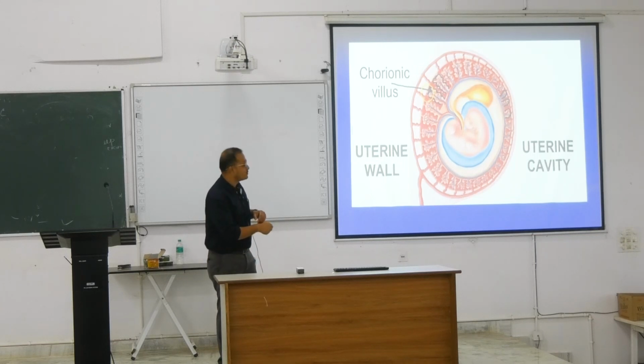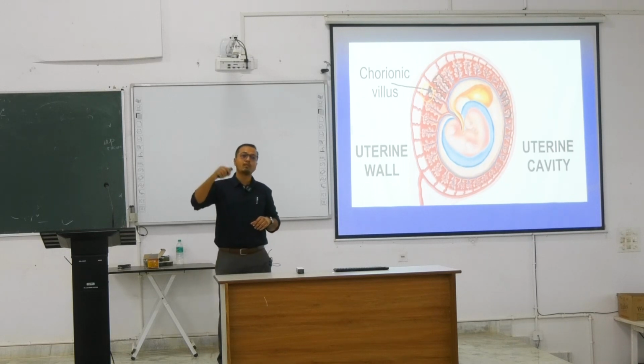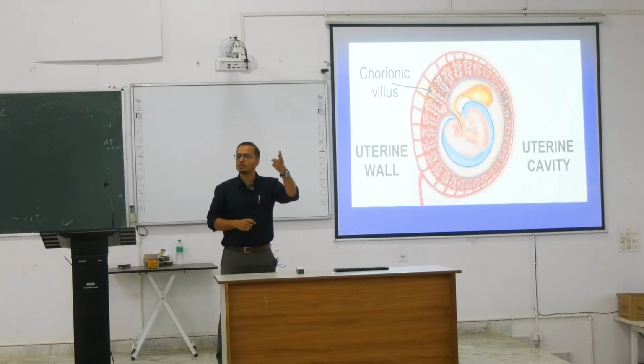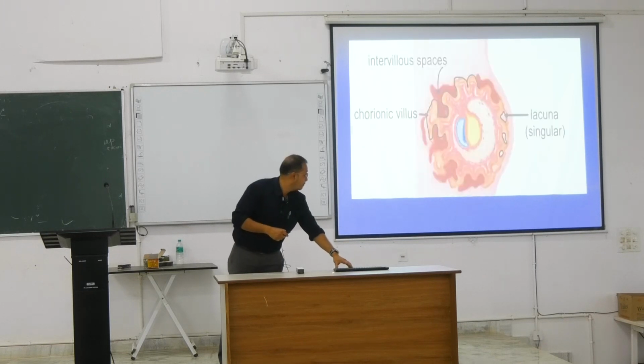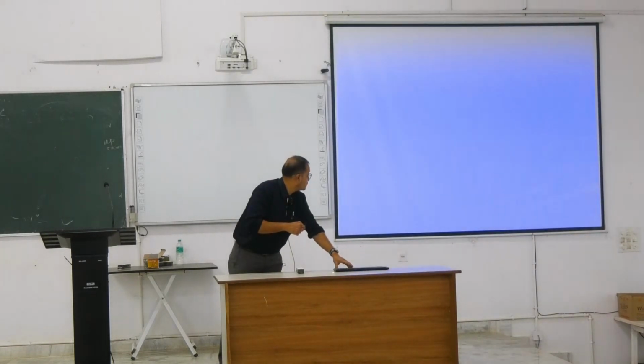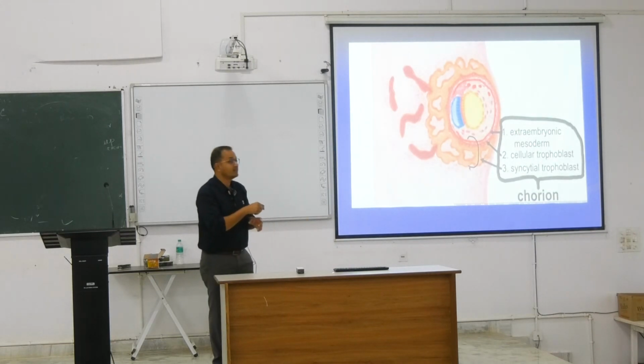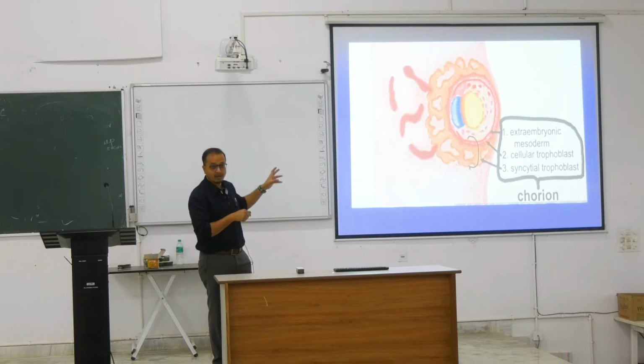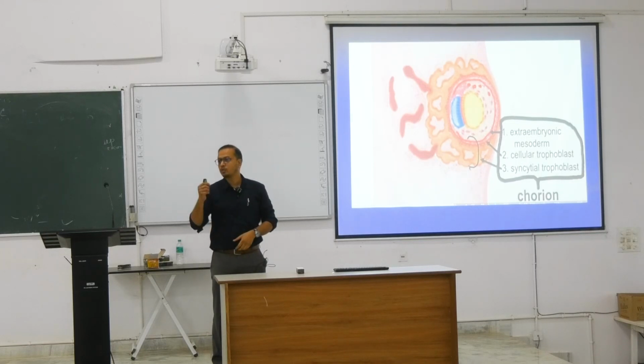The vascularity formed here comes from the mesoderm which gets in. What mesoderm? The extraembryonic mesoderm. Where is this extraembryonic mesoderm coming from? It is coming from this region. That's why you see the finger-like projections into this region. This extraembryonic mesoderm makes the chorion layer, and the same mesoderm grows into the villi and creates the blood vessels inside. That's why it has this angiogenetic power, the capacity of blood formation.